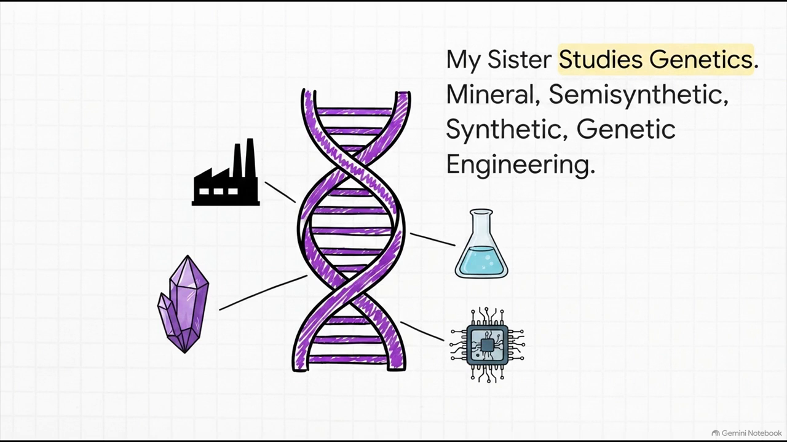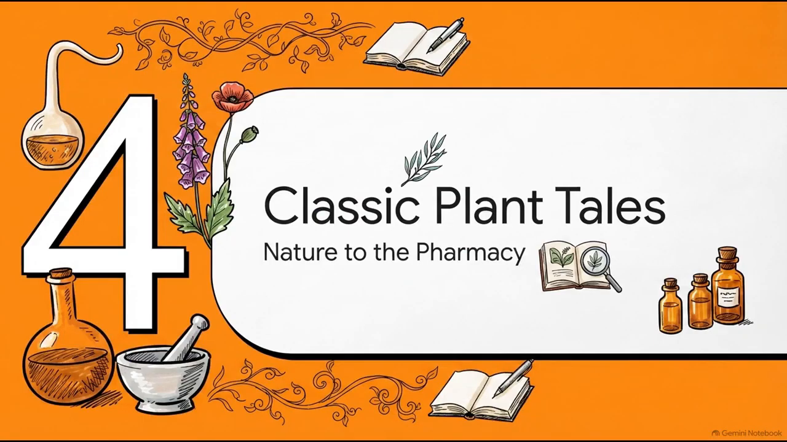The second S is for synthetic, meaning drugs built entirely from scratch in a chemistry lab like ibuprofen. And finally, G for genetic engineering, growing medicines using manipulated DNA. So from ancient plants to modern labs, that is where our medicines originate. Since nature gave us our very first pharmacy, let's move into section 4.